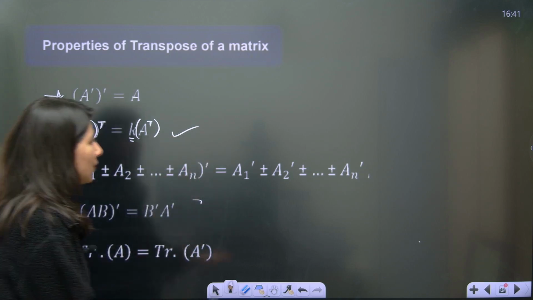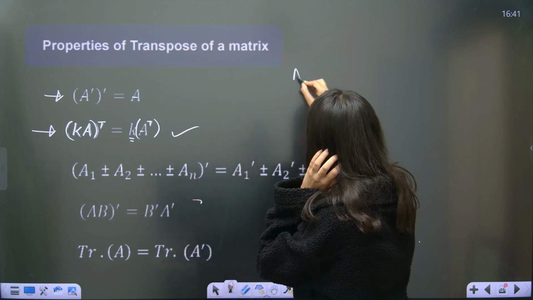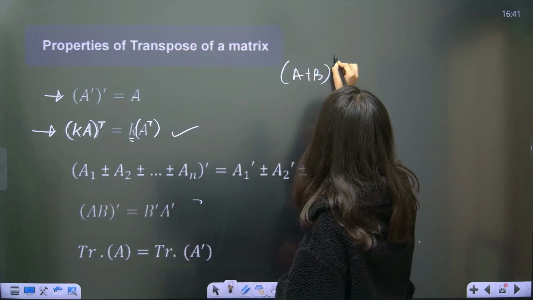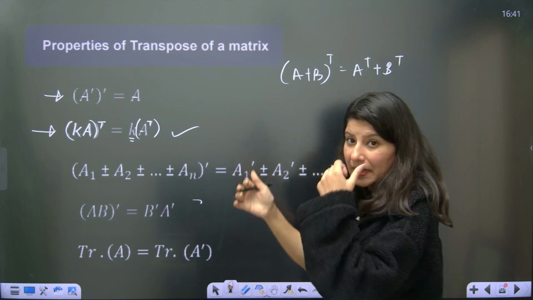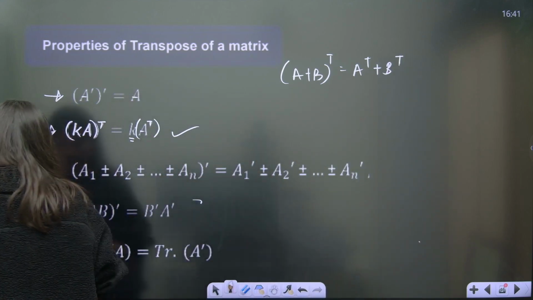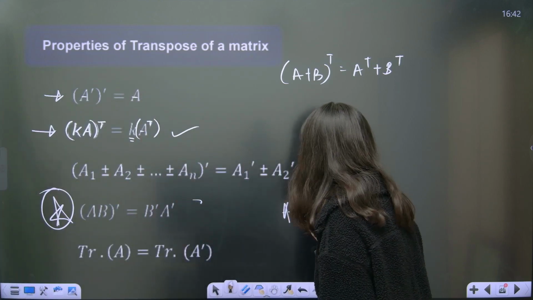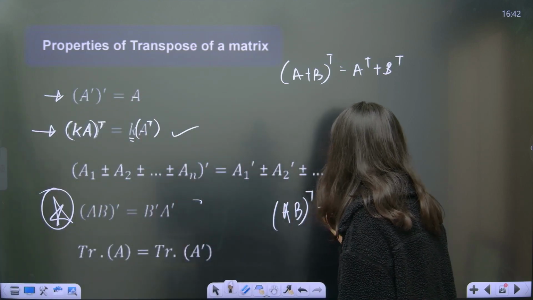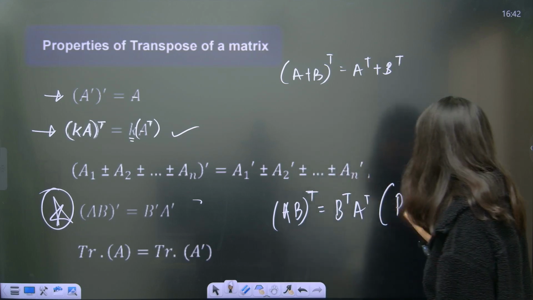And again, one more property. Suppose you are having a summation of two things, A plus B whole transpose. It is going to become A transpose plus B transpose. And the same goes with minus. Now, this is a very, very important property, guys: AB whole transpose. Understand, AB whole transpose is equal to B transpose A transpose. This is a reversal property.